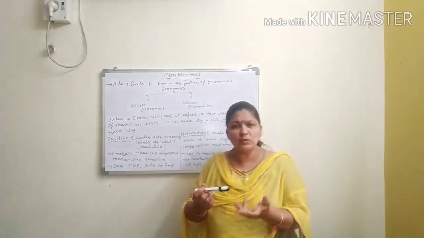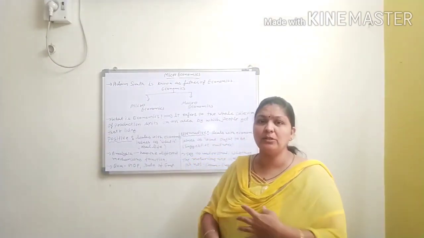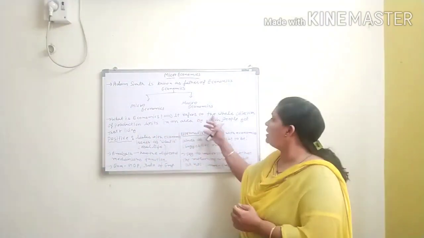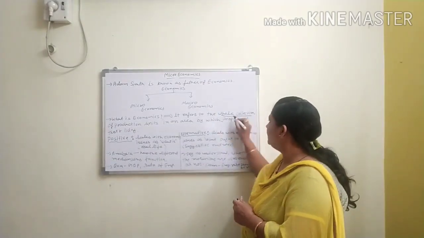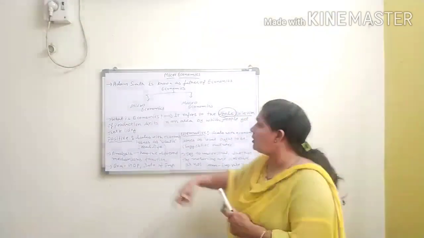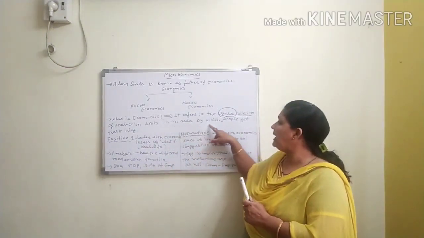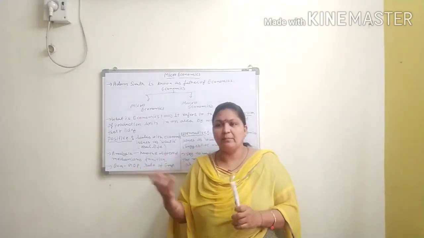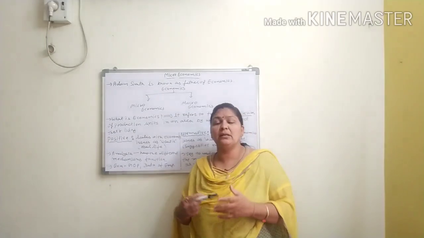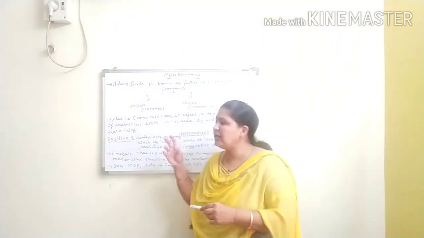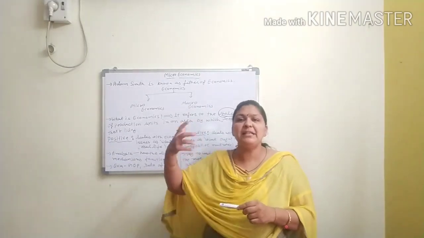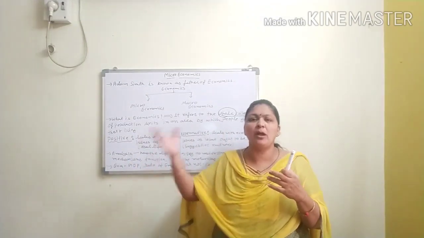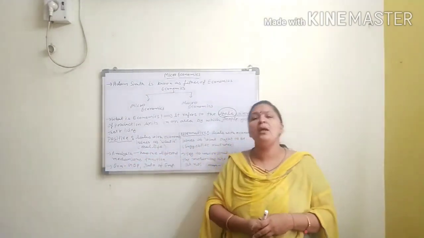Now, first, what is economics? You have studied economics for 2 years, in 9th standard also, 10th standard also. What is economics? Economics refers to the whole collection of the production units in an area by which the people get their living. The economic concept will also come in BS. What is economic activity? What is non-economic activity? So economics is basically the production area. For our living, whatever we are transacting, whatever production we do and economic transactions we make, that refers to the economic.